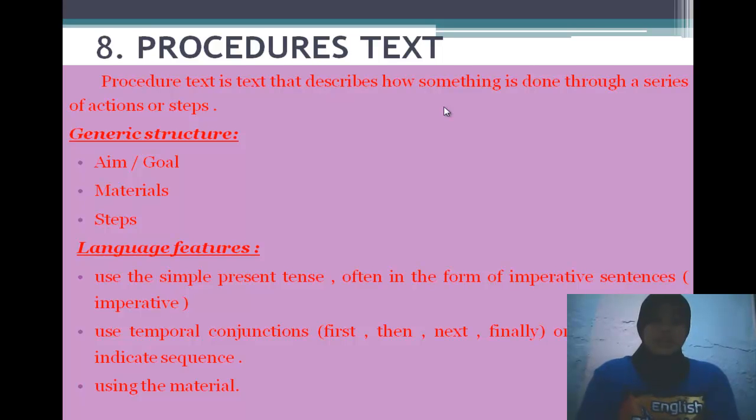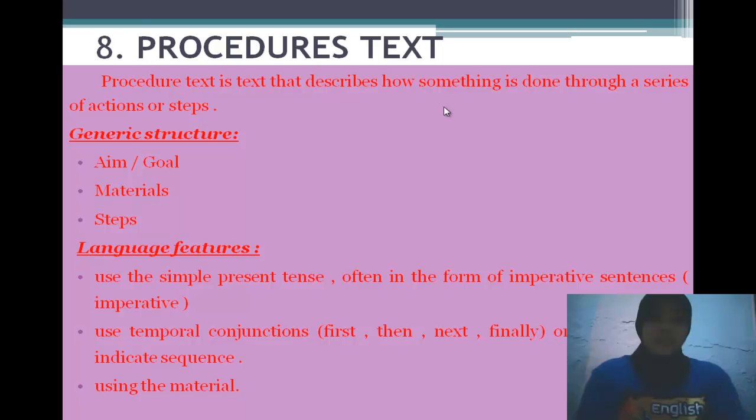Generic structure of the procedure text is aim or goal, materials, and steps. Aim or goal proposes or introduces something that will be made or done or performed. It usually appears in the text as the title. Materials describe the materials needed. This section is optional. Steps list the steps in making or doing something.